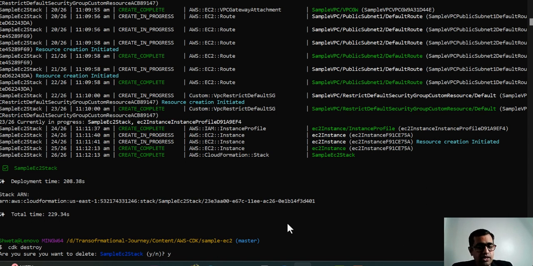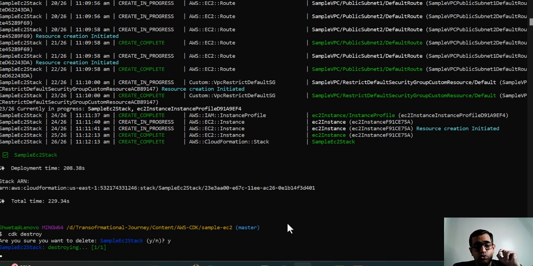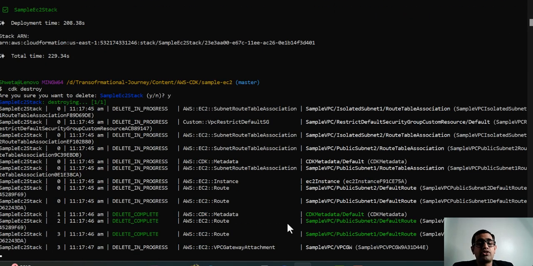Now if you see here, it is asking me whether I'm sure that I want to delete this EC2 stack, and the CloudFormation template will take a note of this. Whenever I say yes, the CloudFormation template will take a note of it, and it will run to destroy all of the infrastructure that has been created by us.